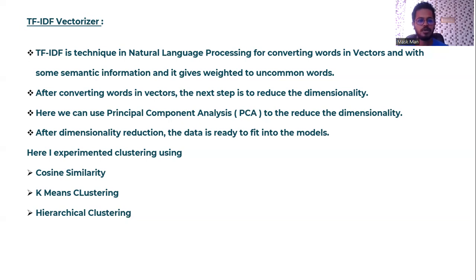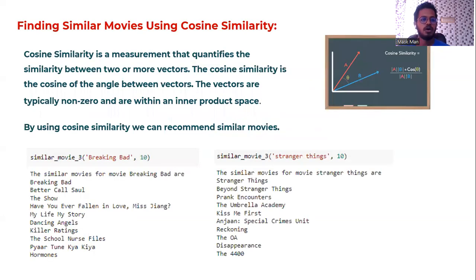So here I experimented with clustering using cosine similarity, k-means clustering, and hierarchical clustering. Cosine similarity is not a clustering method; it returns similar titles. Cosine similarity is a measurement that quantifies the similarity between two or more vectors. It is the cosine of the angle between vectors, which are typically non-zero and within an inner product space.